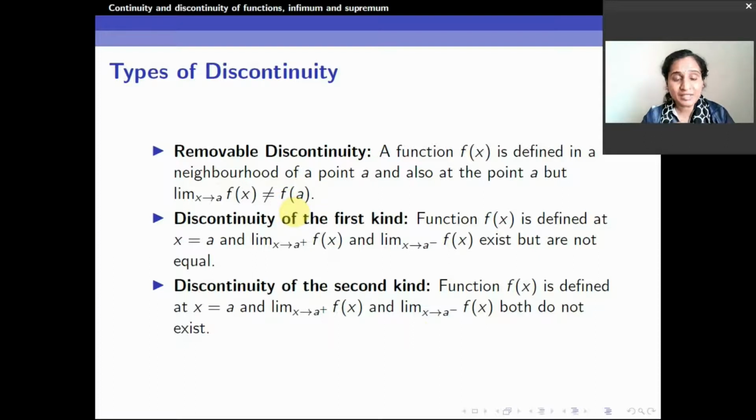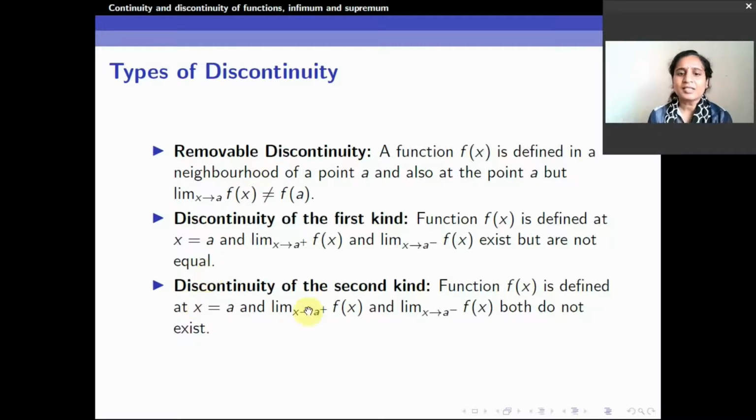Discontinuity of the first kind. The function is defined at x is equal to a. The limit as x tends to a plus of f of x and the limit as x tends to a minus of f of x, that is the right hand limit and the left hand limit, exist but are not equal. This is what we did in the second function. The left hand limit exists, the right hand limit exists, the function is also defined, but they are different.